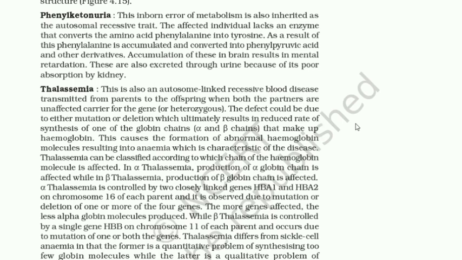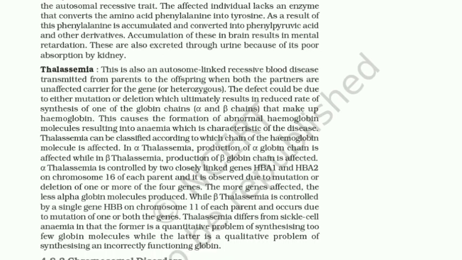Phenylketonuria. This inborn error of metabolism is also inherited as an autosomal recessive trait. The affected individuals lack an enzyme that converts the amino acid phenylalanine into tyrosine. As a result of this, phenylalanine is accumulated and converted into phenylpyruvic acid and other derivatives. Accumulation of these in the brain results in mental retardation. These are also excreted through urine because of poor absorption by the kidney.